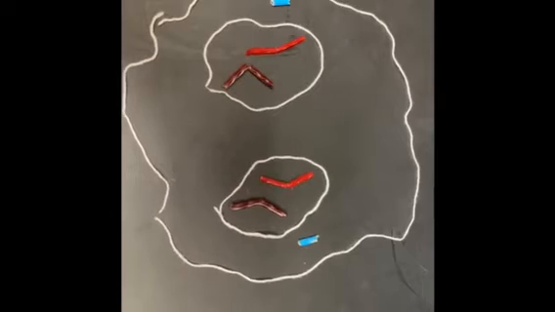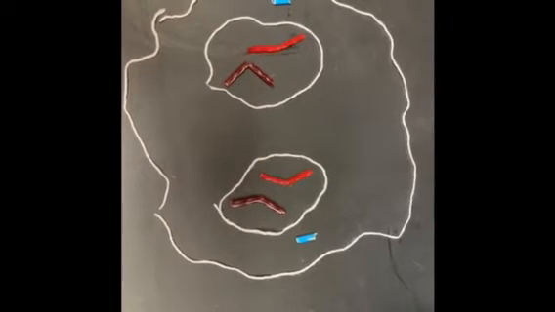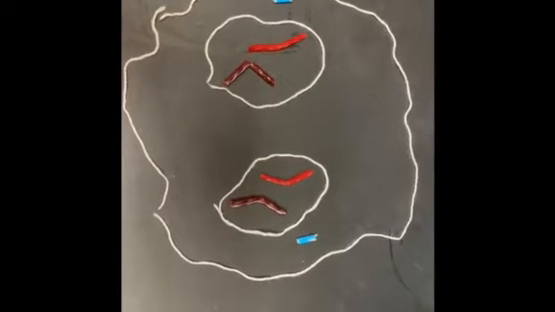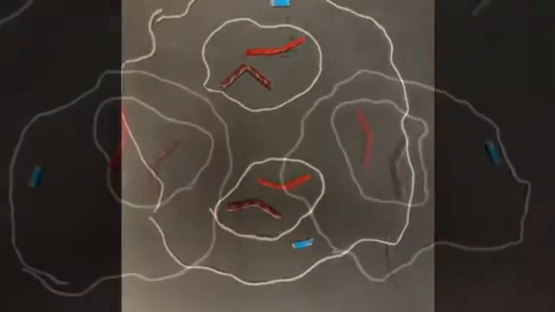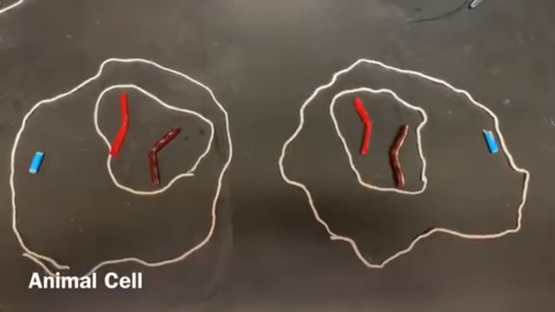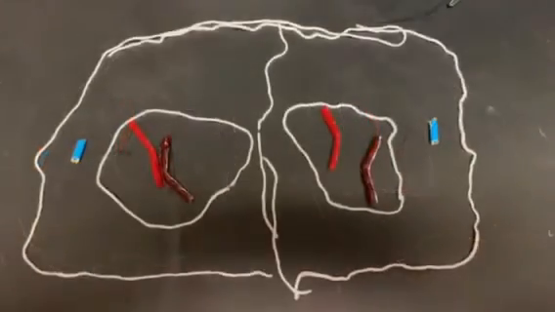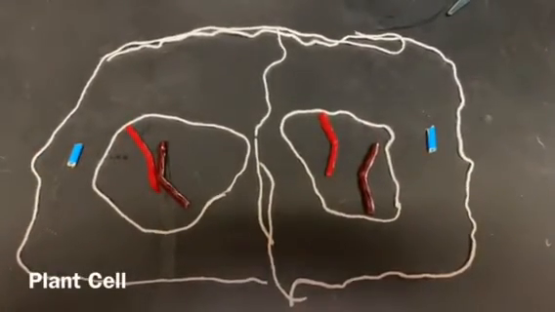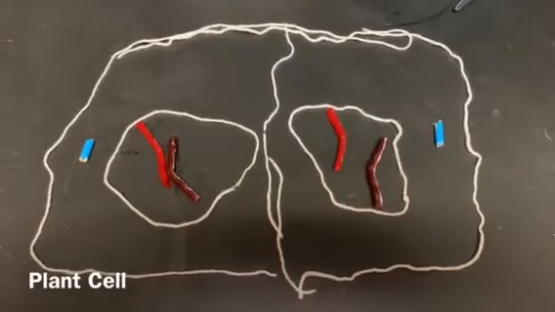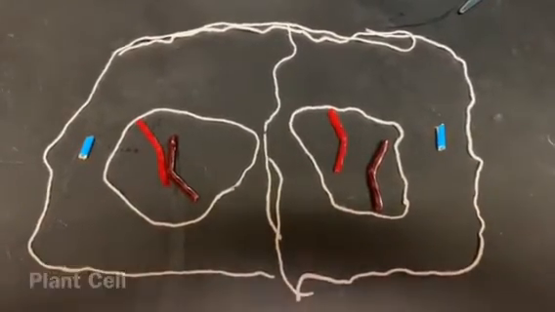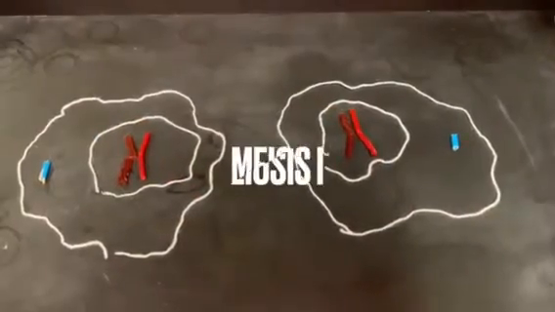Next is telophase. This is where chromosomes arrive at opposite spindle poles, the nuclear membrane reforms, and the spindle fibers break down. During cytokinesis in an animal cell, the cell pinches into two separate daughter cells. In a plant cell, a cell wall forms in the middle of the cell, and then that splits it into two daughter cells.